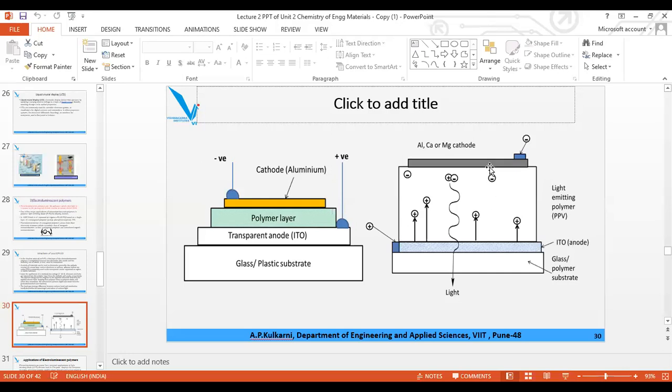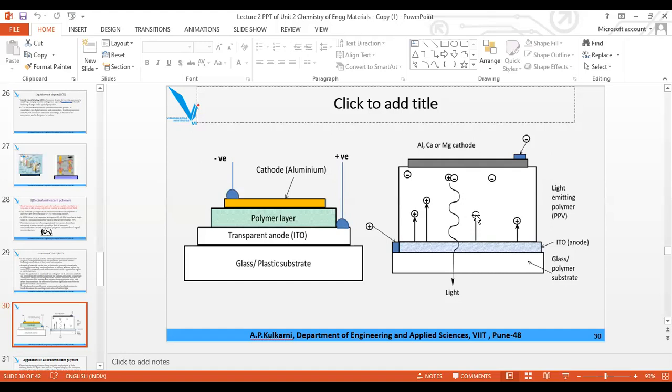The electrons travel towards the anode, and the positive holes travel towards the cathode. When they are moving in opposite directions, they meet each other and combine to form a photon, and that photon is emitted in the form of light.